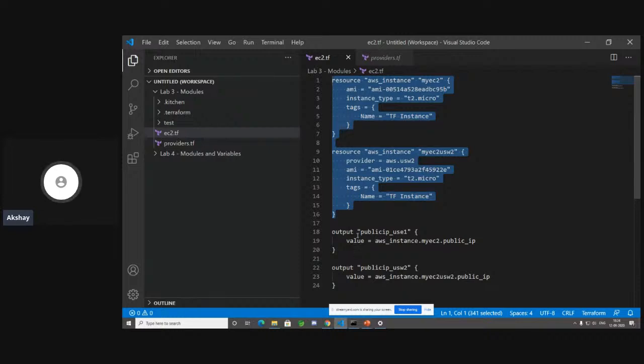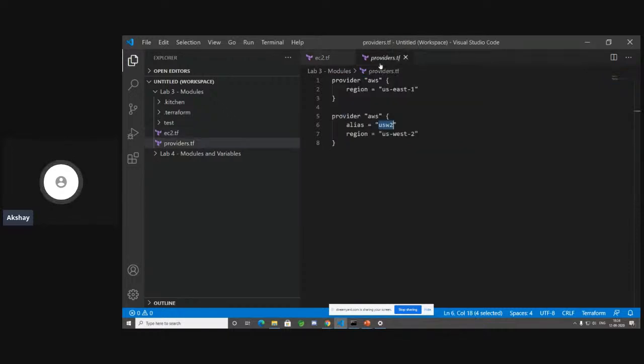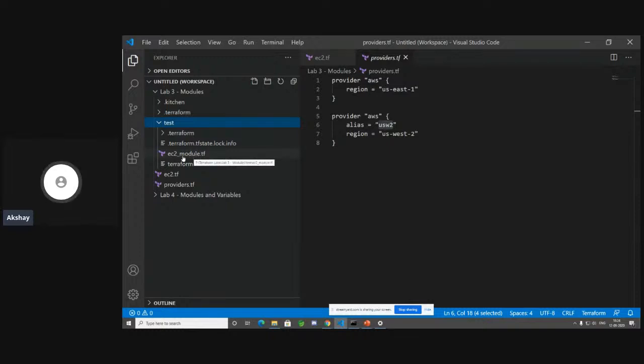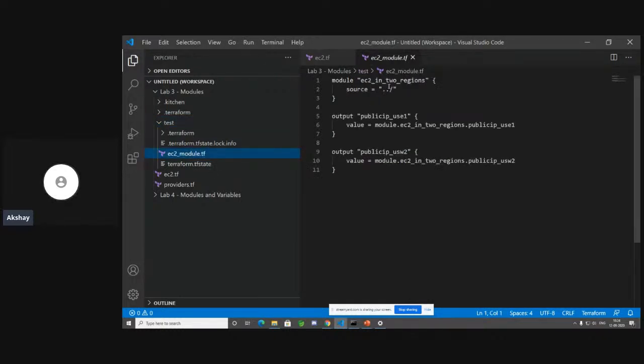This is how you write Terraform code on the basic level. You have a basic resource block and an outputs block. Just to show you the power of a provider, I have used the alias block for the provider. But now let's see how we test this out. We have a test folder within which we have a file called ec2_module, where we have a module block. This module block is directly referring to our local directory, which is dot dot slash, one directory before, which means this specific directory.